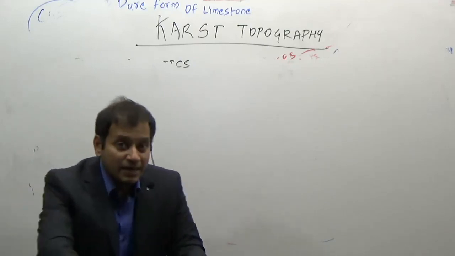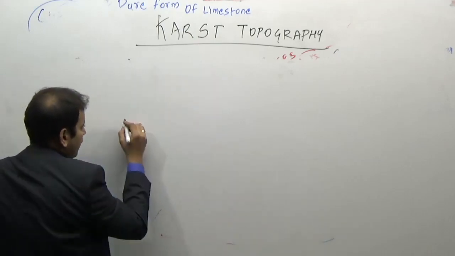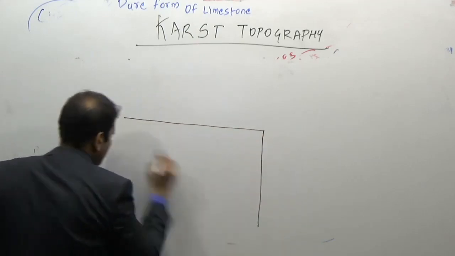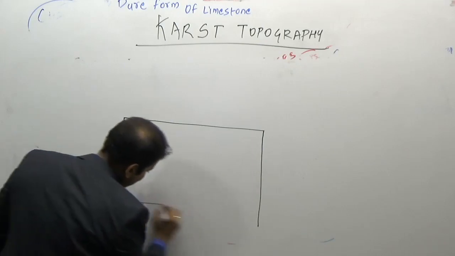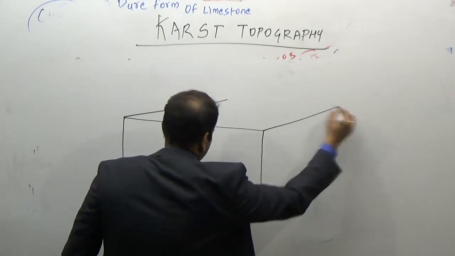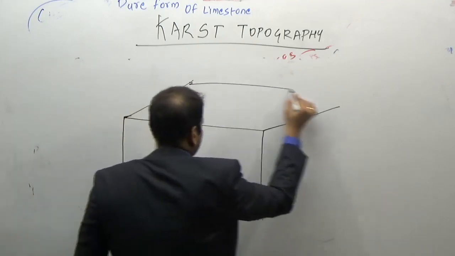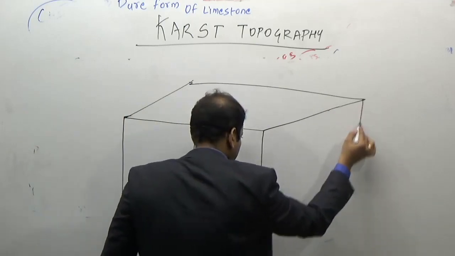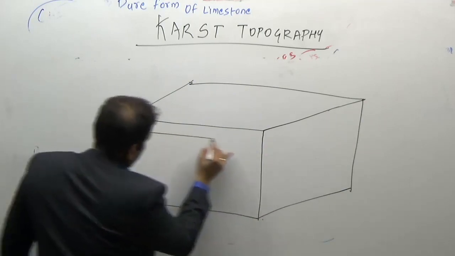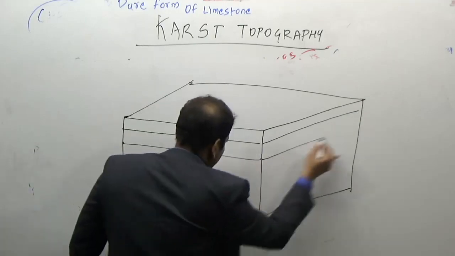And then coming here, we will see how another important feature of limestone rock forms. Now suppose again this is a limestone area. Again an example of a well-jointed region.